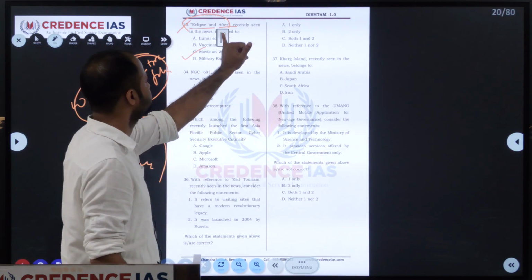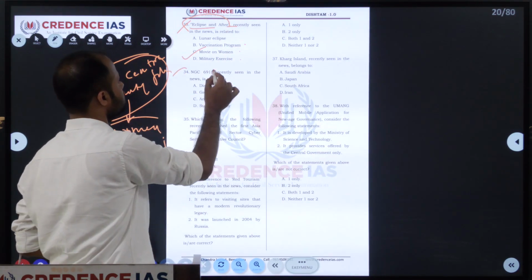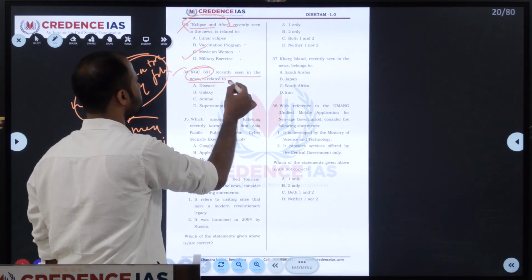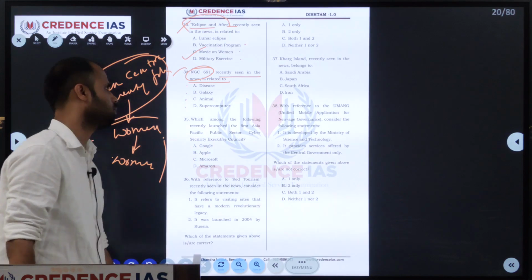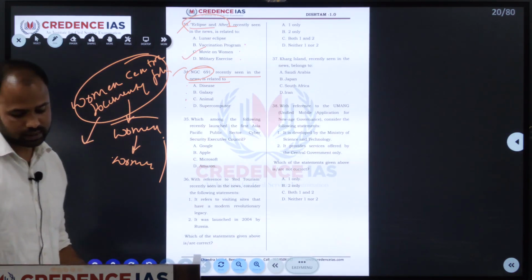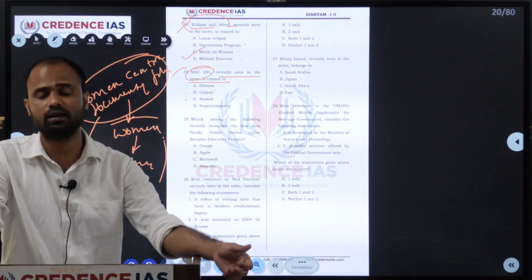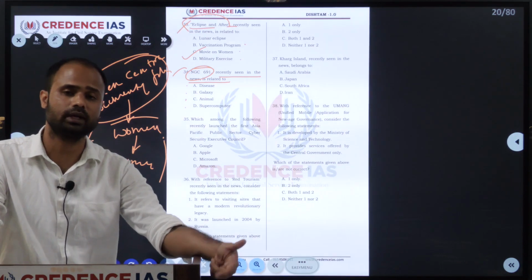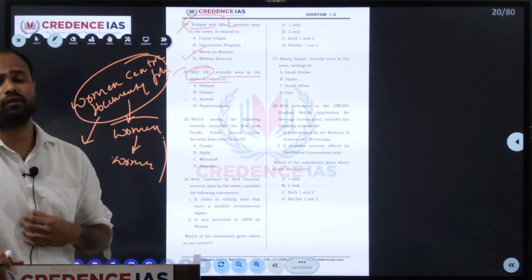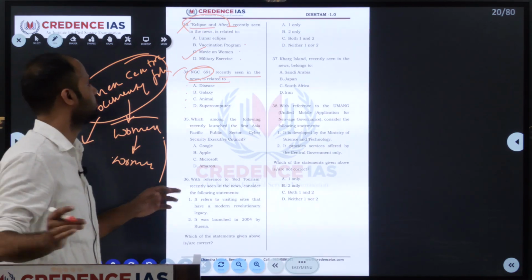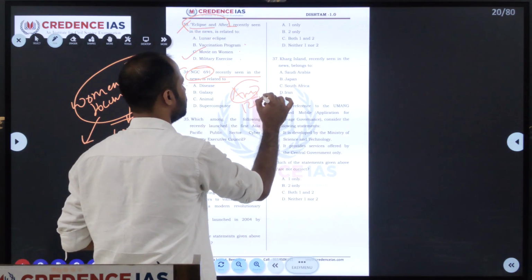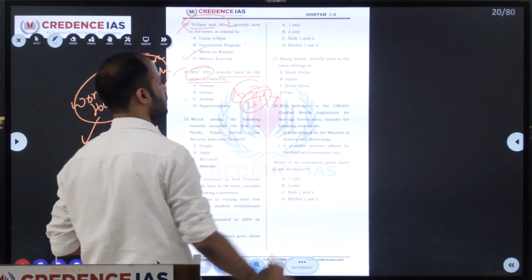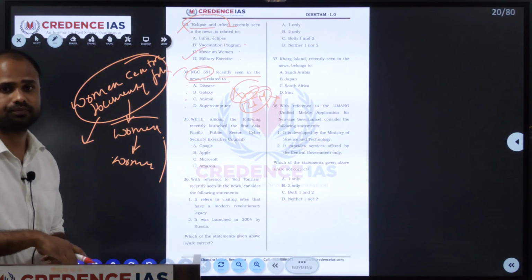This is an event. So next one, NGC 691, recently seen in the news, which is related to disease, galaxy, animal or supercomputer. NGC 691 is an unbarred spiral galaxy, which is found in the constellation of Aries, at a distance of 125 million light years.